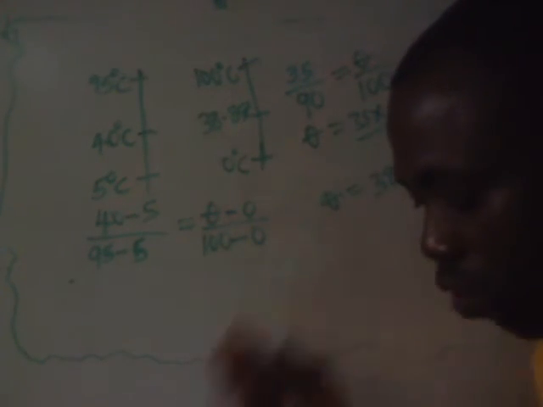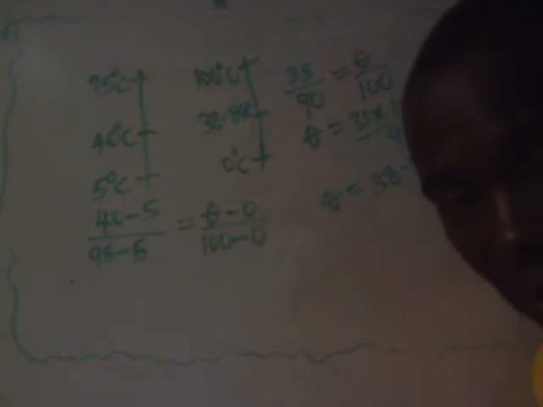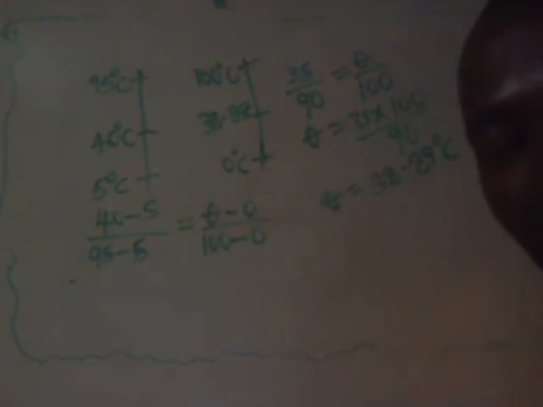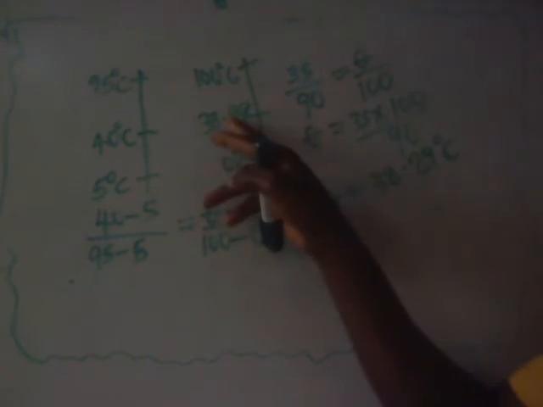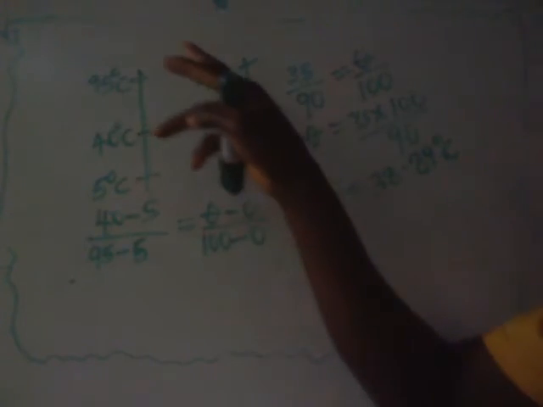That is, let the temperature at which their readings will be the same be any alphabet of your choice. Let me use X. That means if you have 50 here, you must have 50 here. If you have 40 here, you must have 40 here. If you have 20 here, you must have 20 here.